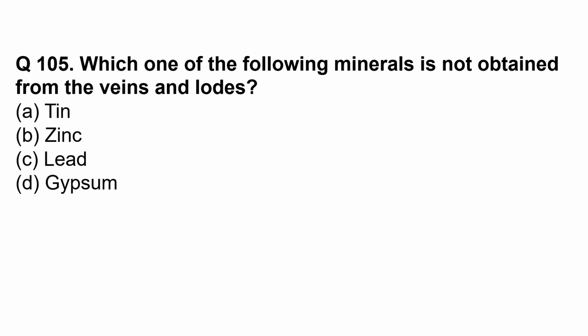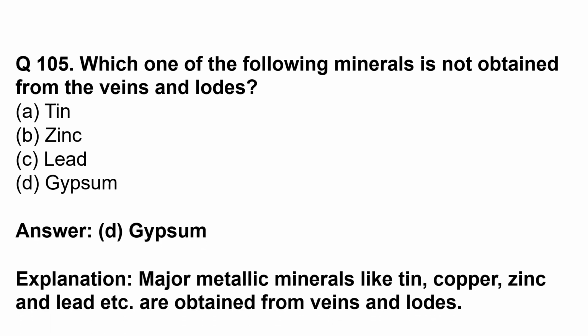Which one of the following minerals is not obtained from the veins and lodes? The correct option is option D, gypsum. Major metallic minerals like tin, copper, zinc, and lead, etc., are obtained from veins and lodes.